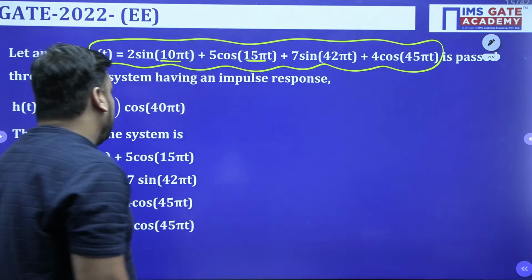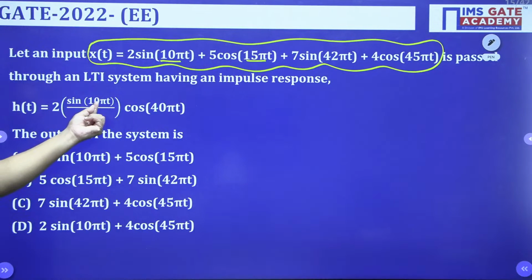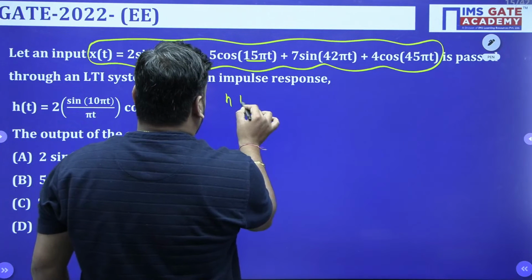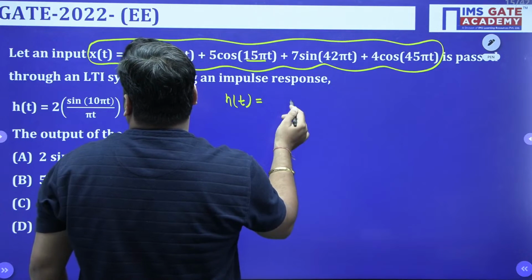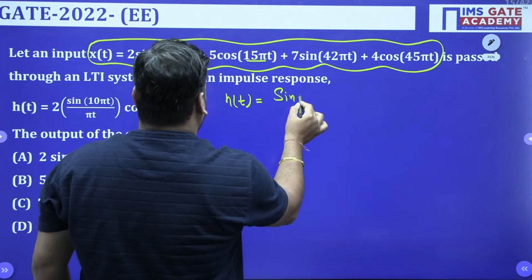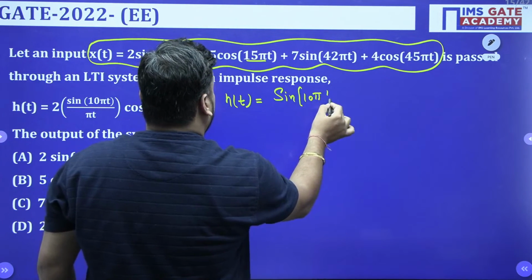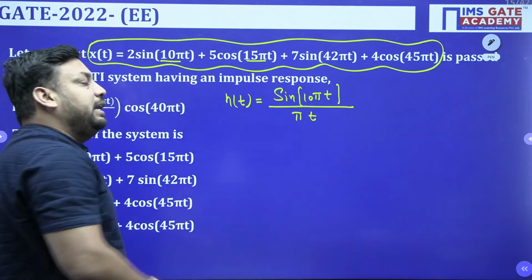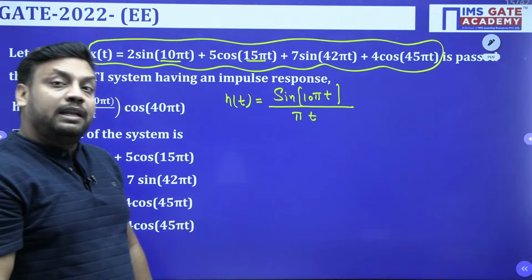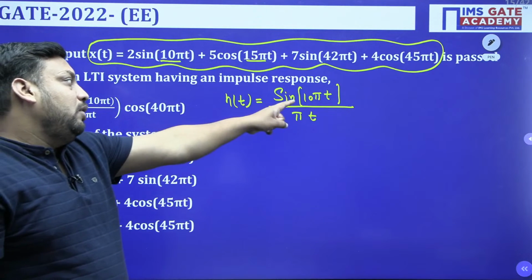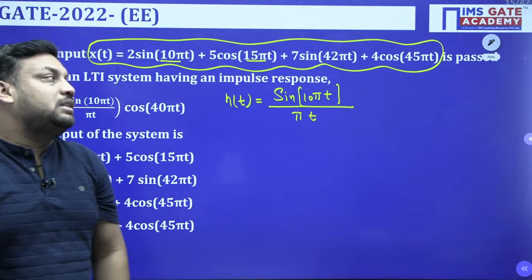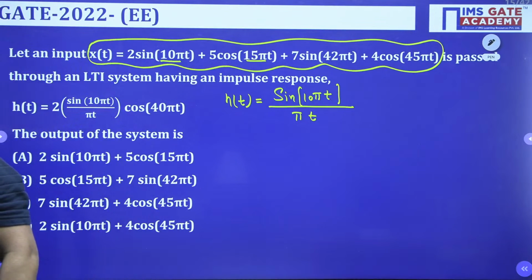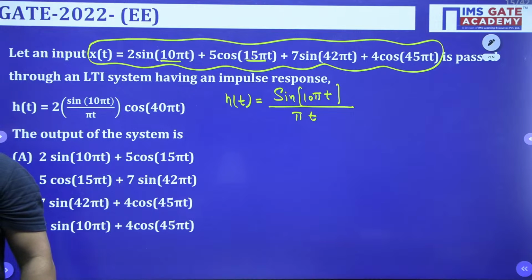Now you should tell me, dear children, what is sin(10 pi t) upon pi t representing? Can I write this signal just like this? Yes, sir, h(t) can also be rewritten as sin(10 pi t) upon pi t. If you observe this expression, it reminds you of the sin(at) upon pi t form. Yes or no?